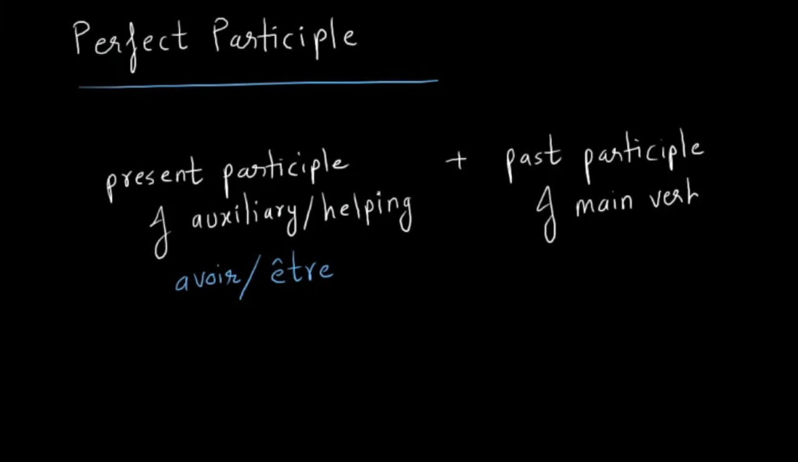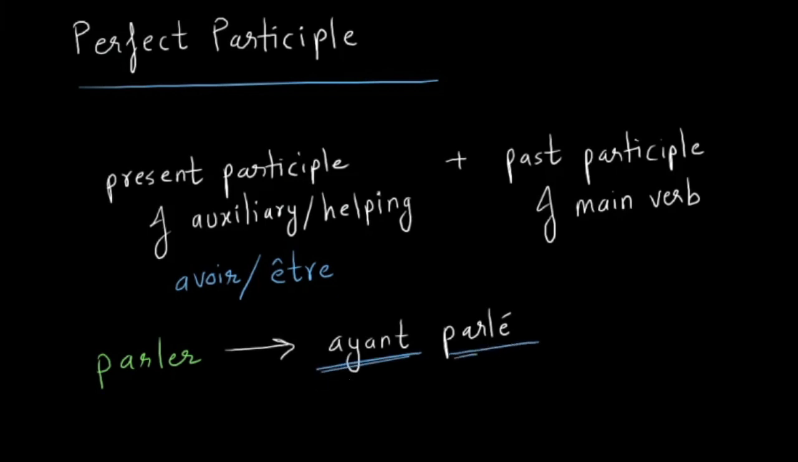This is similar to what we do with compound tenses, Manoj, like passé composé, plus-que-parfait, and all those, right? We first conjugate the auxiliary verb in some tense and then we use the past participle of the main verb. So if I were to ask you for the verb parler, what will be the perfect participle? It will be ayant parlé. So this is the auxiliary verb, we did the present participle, and then the past participle of the main verb. This is translated as having spoken.